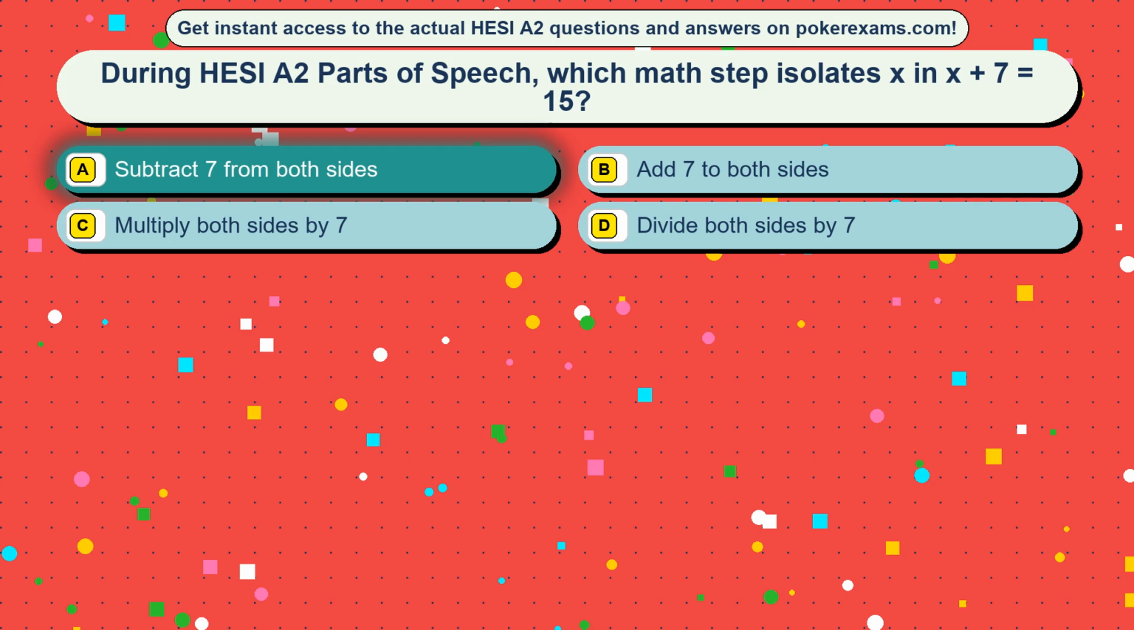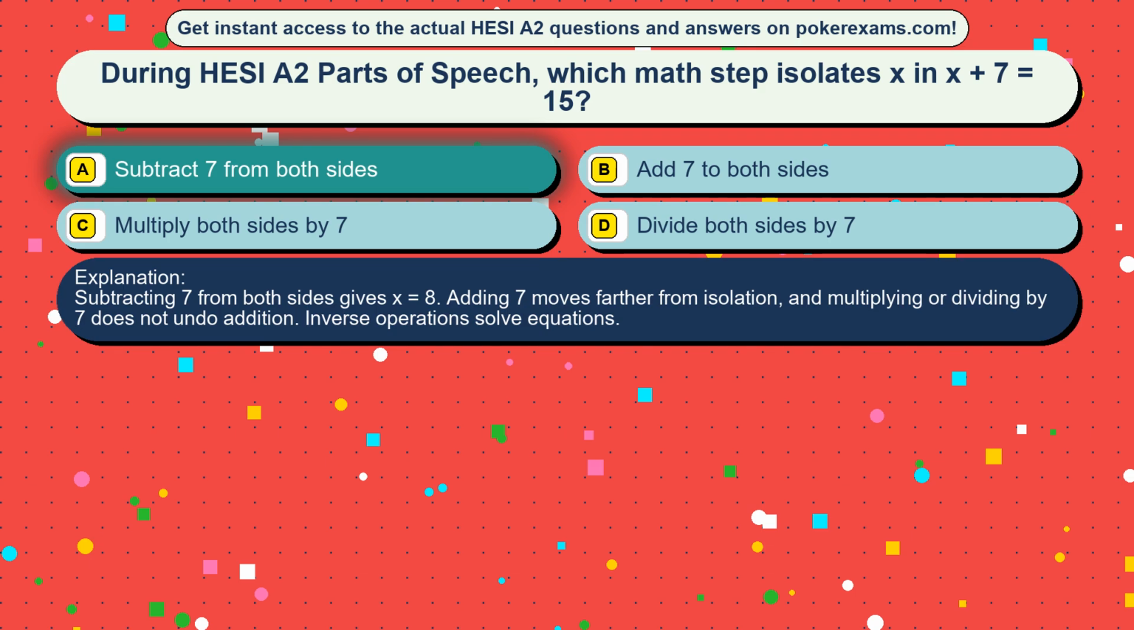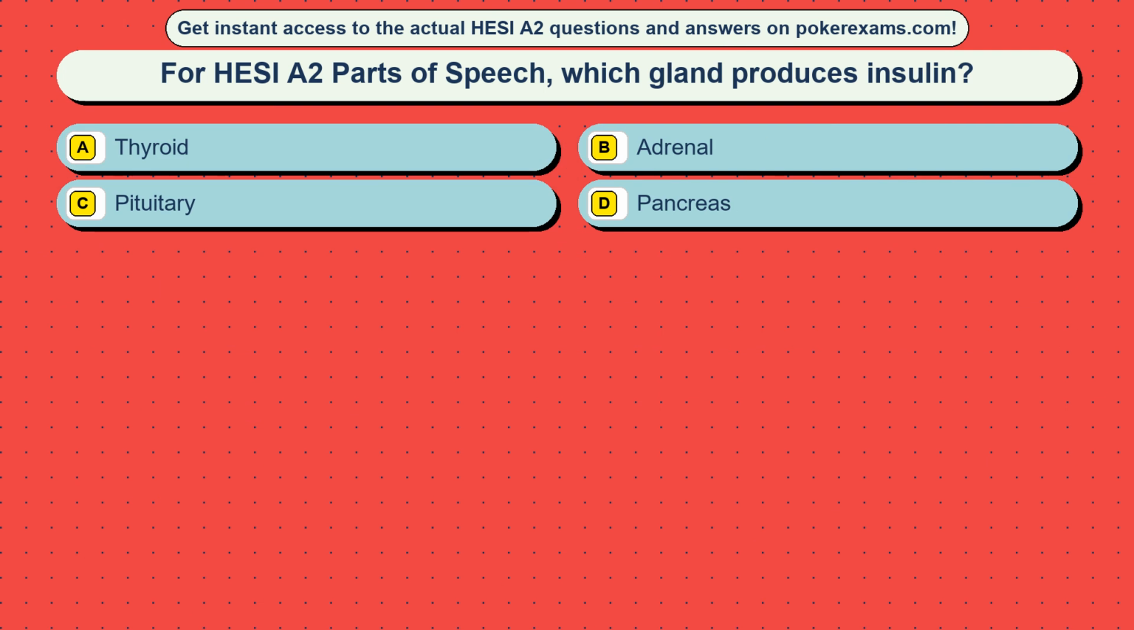The correct answer is option A, subtract 7 from both sides. Subtracting 7 from both sides gives x equals 8. Adding 7 moves farther from isolation, and multiplying or dividing by 7 does not undo addition. Inverse operations solve equations.